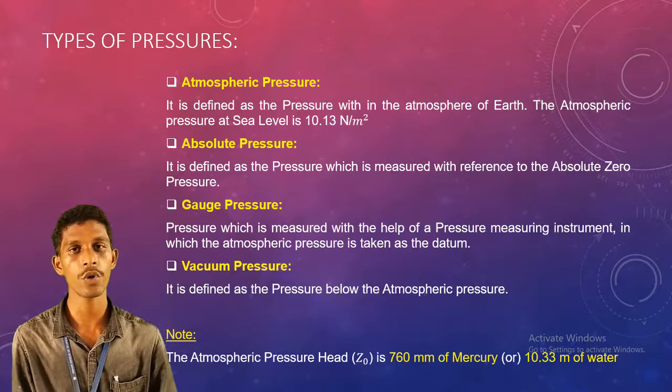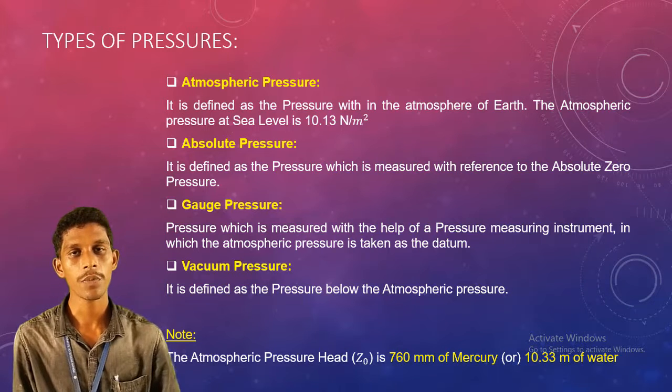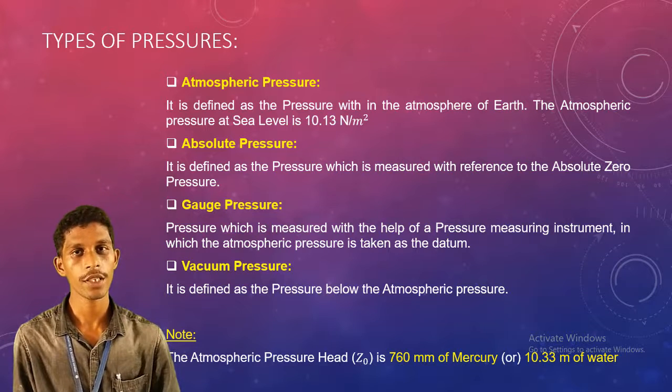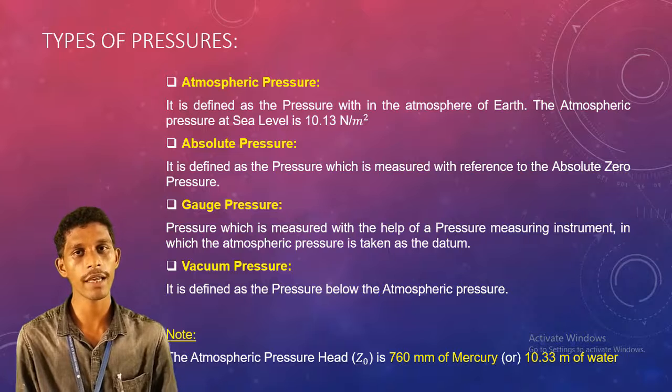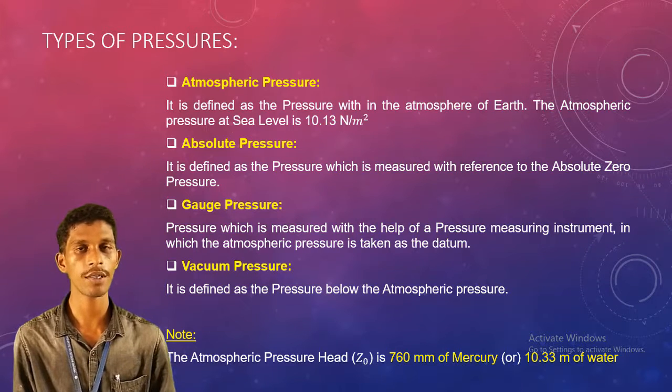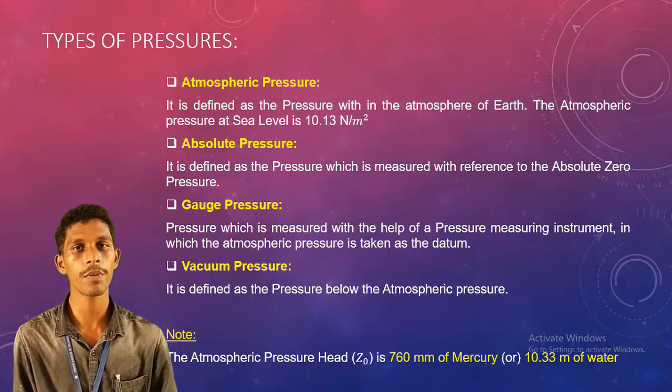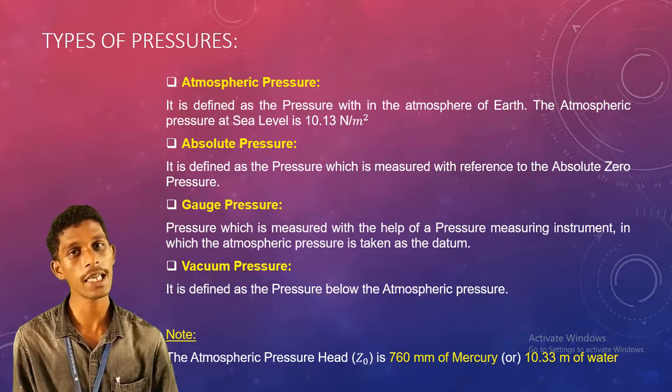One thing to note here: the atmospheric pressure head for mercury is 76 centimeter or 760 mm. In case of water, the atmospheric pressure head is 10.33 meters.